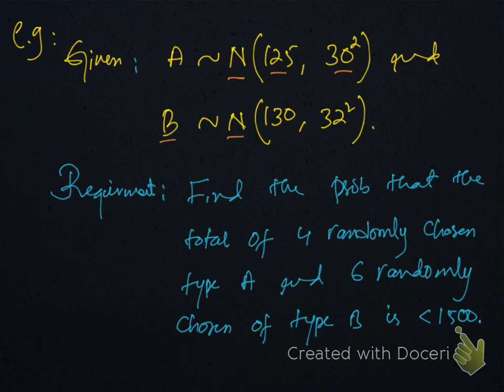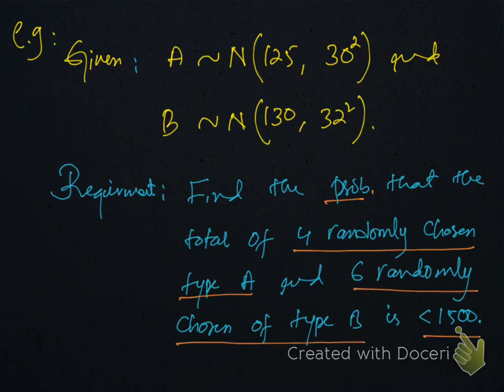Quantity B follows normal with mean 130, variance 32 square. The requirement is to find the probability that the total of 4 randomly chosen type A quantity and 6 randomly chosen type B quantity is less than 1500. Now see, 4 randomly chosen means basically there are 4 A's: A plus A plus A plus A. And 6 randomly chosen B means B plus B plus